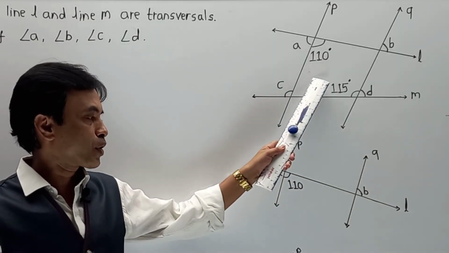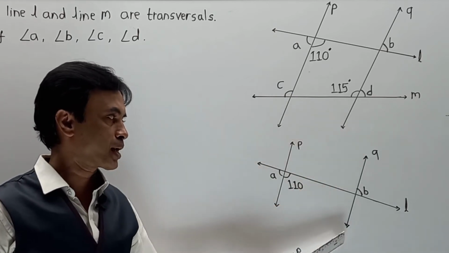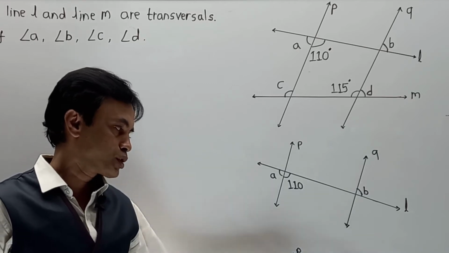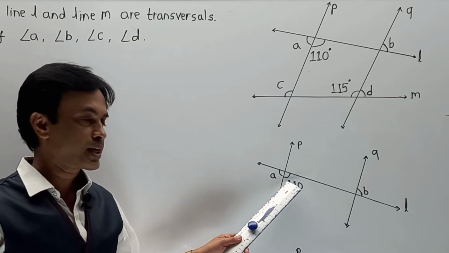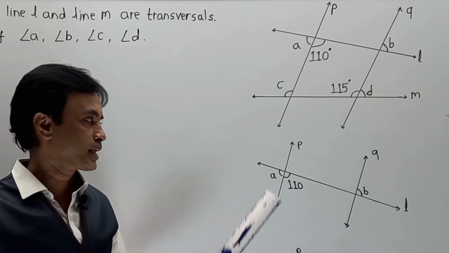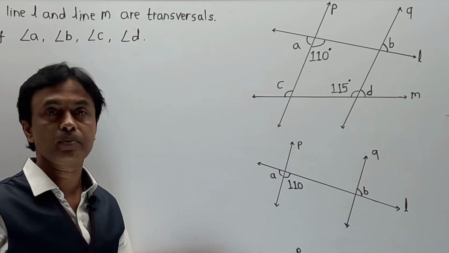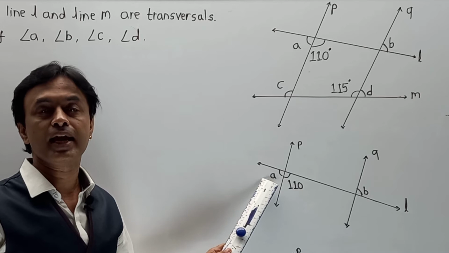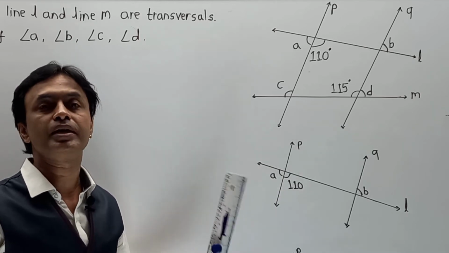Now please pay attention from this diagram to this diagram. Line P is parallel to line Q and line L acts as a transversal. Here line P is parallel to line Q and line M acts as a transversal. First of all they have given us 110. Then 110 plus A is equal to 180 degrees because these two form a linear pair. I have drawn this diagram so you can simply understand the breakup. 110 plus angle A is 180, means 110 plus 70 is 180, so angle A becomes 70.